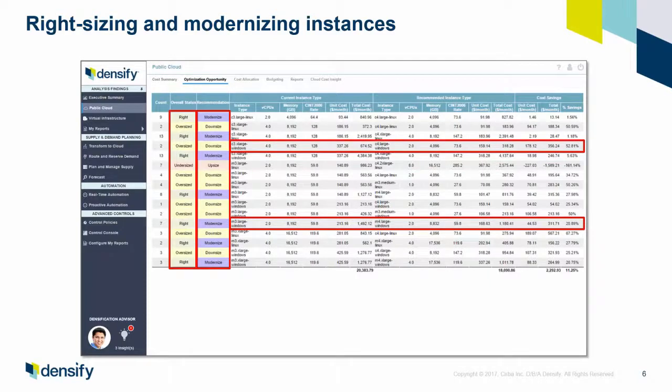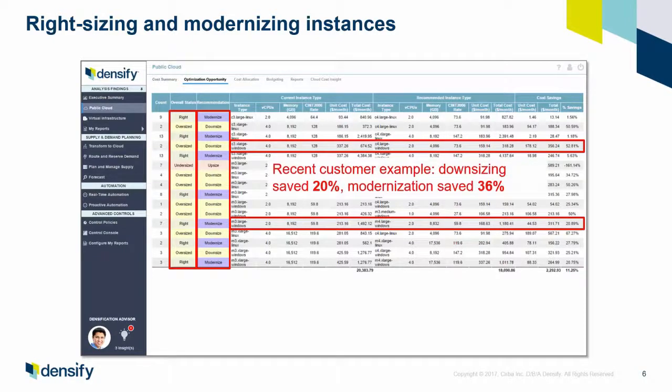I'll highlight a second example which is even more powerful. This is an instance that's too big for the workload that's being run on it, but as we make it smaller, we're going to make it newer at the same time and save over 50%. What we find is that just doing simple right sizing saves 15 or 20%, but modernizing, when you add that on, in this case saved 36%. And we've seen upwards of 38%, even 40% in environments when you have the ability to properly analyze the workloads against a complete cloud catalog.